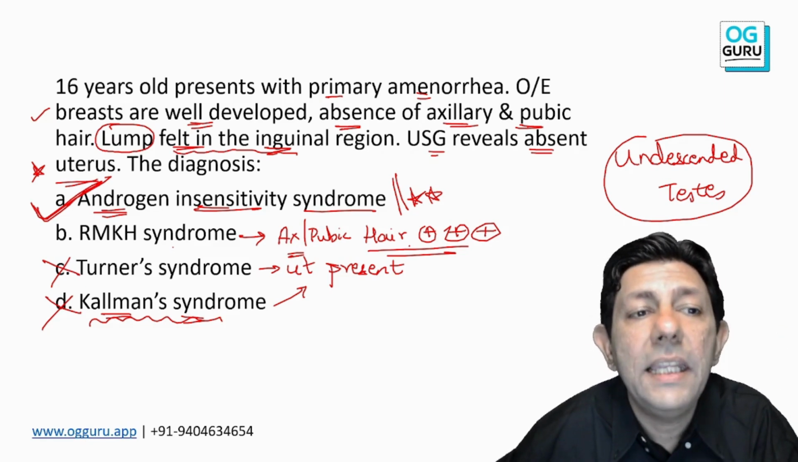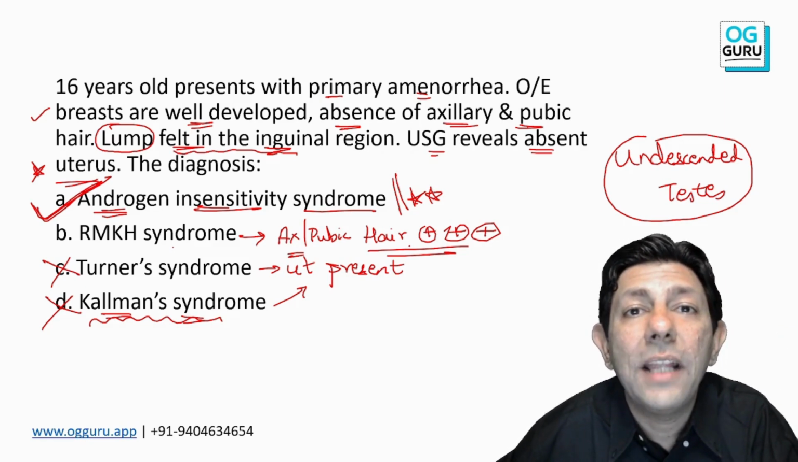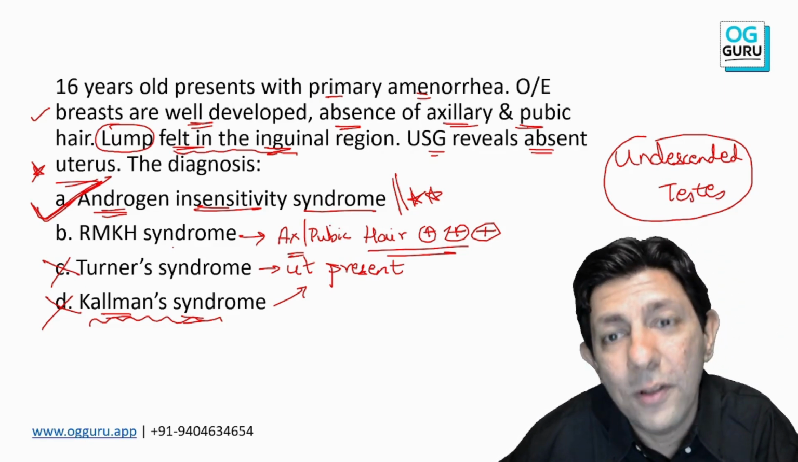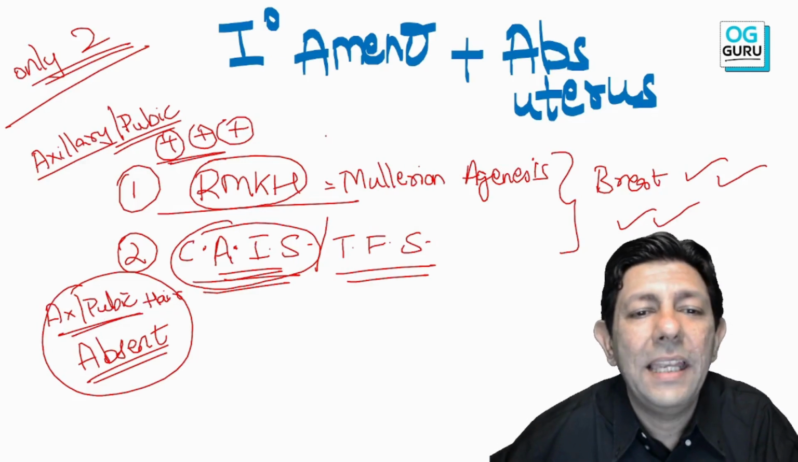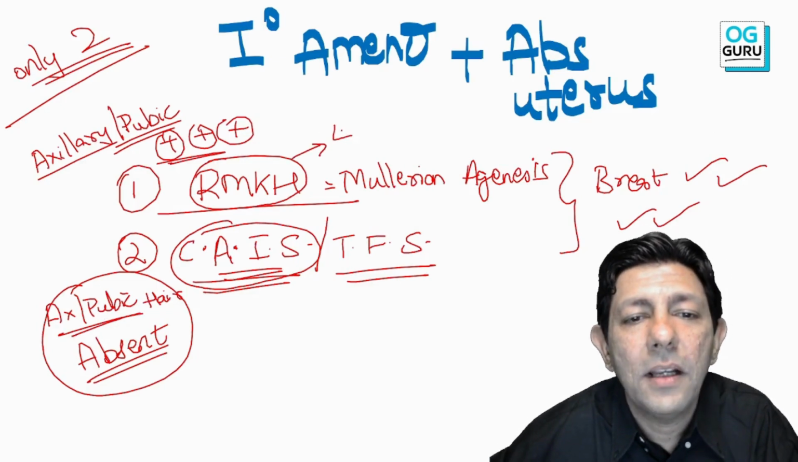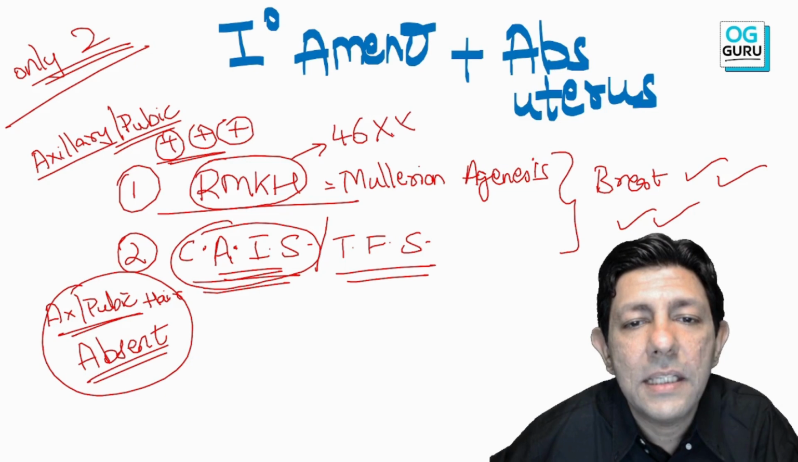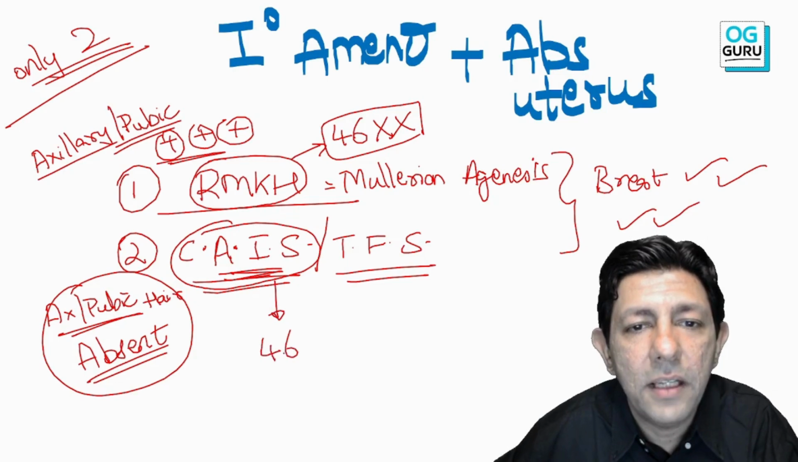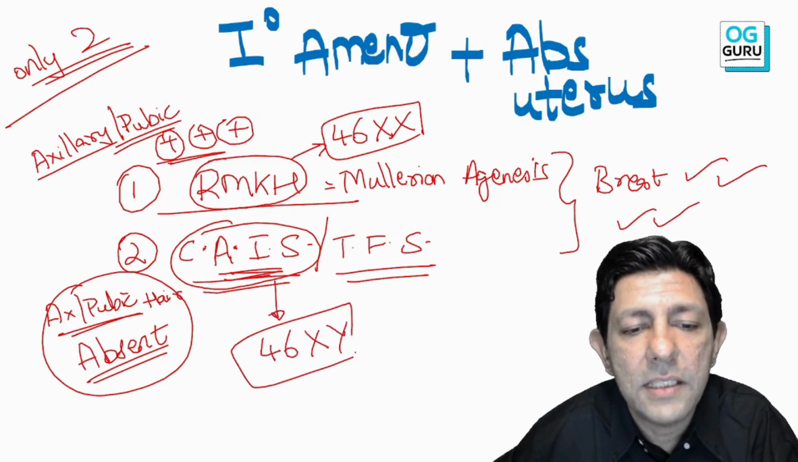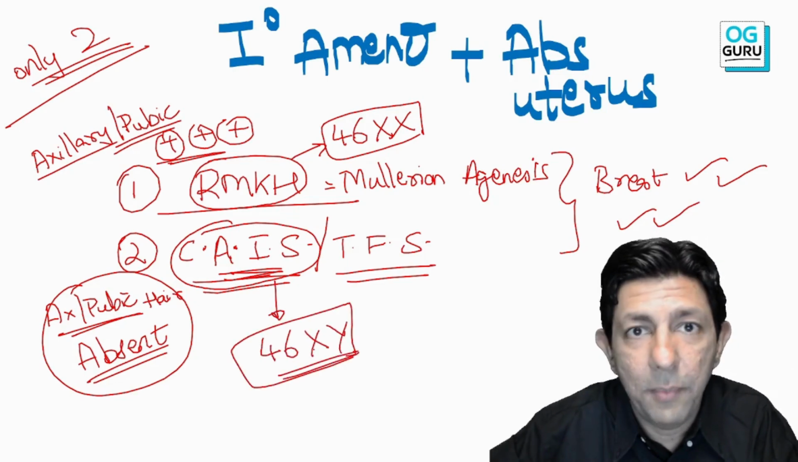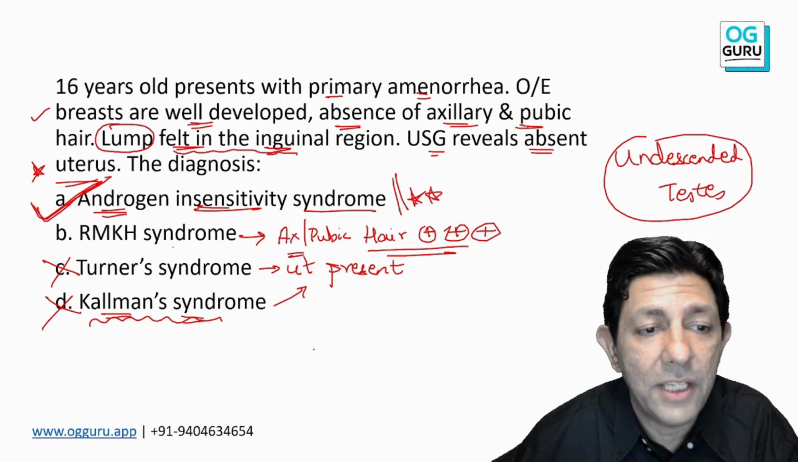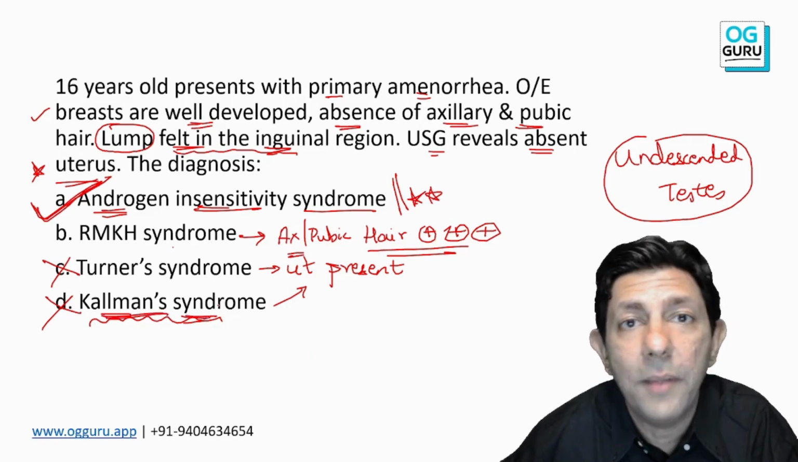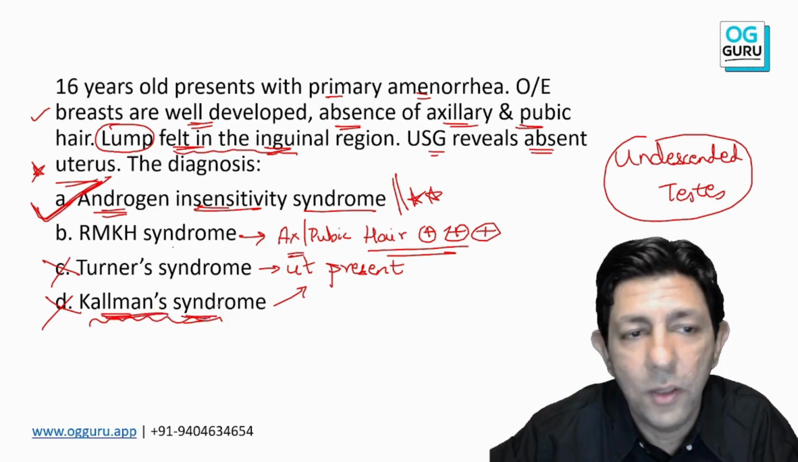And very important, can you tell me the karyotype also? Yes, in MRKH the karyotype is 46XX, and in androgen insensitivity the karyotype is 46XY. Okay, so I remind you, do comment in the chat box what one extra or special problem patients of Kallmann syndrome have. Something to do with the nose.